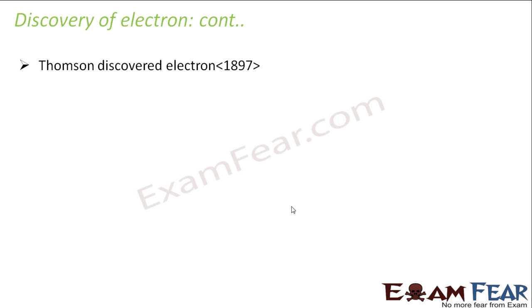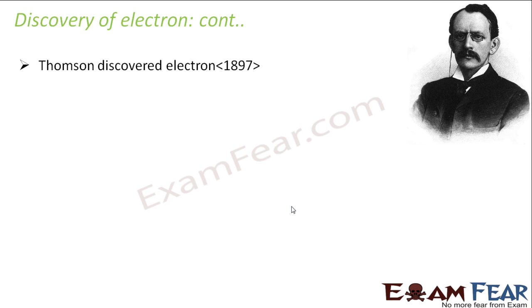Again, after some time, it was Thomson himself who observed that when ultraviolet radiation falls on certain metals, some negative particles were ejected. The same scientist Thomson was not happy with just finding the charge by mass ratio. He was continuously experimenting, and he found that when ultraviolet radiation falls on certain metals, not all metals, some negatively charged particles were emitted. And again he observed that when certain metals were heated, some negatively charged particles were emitted.